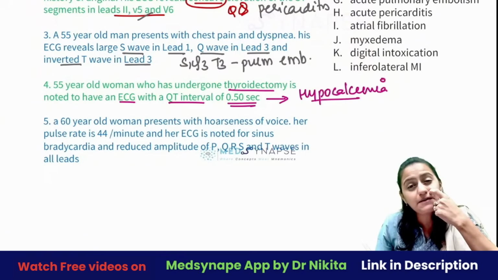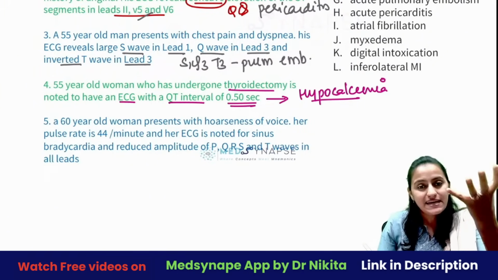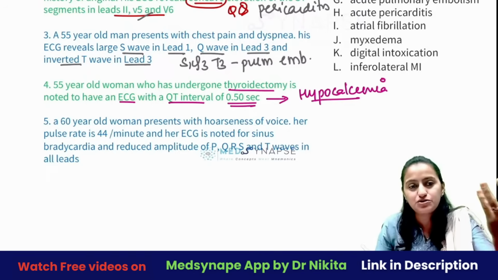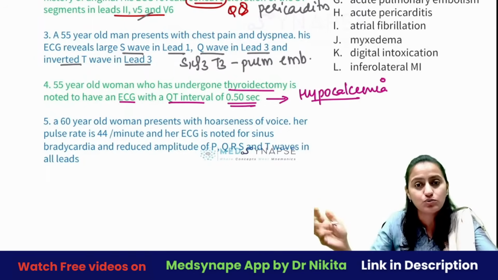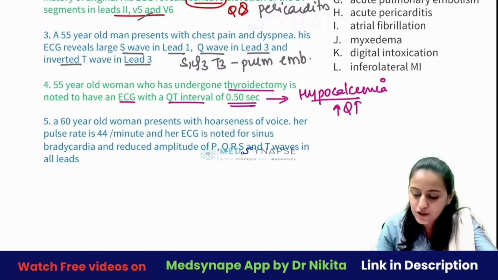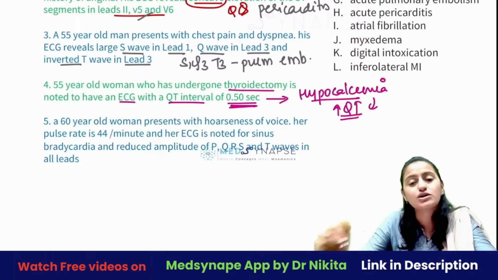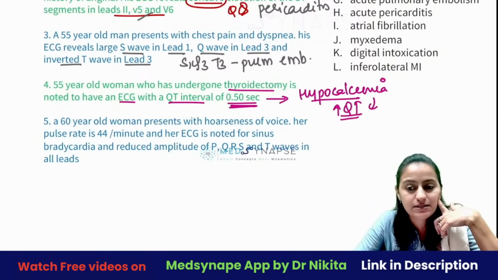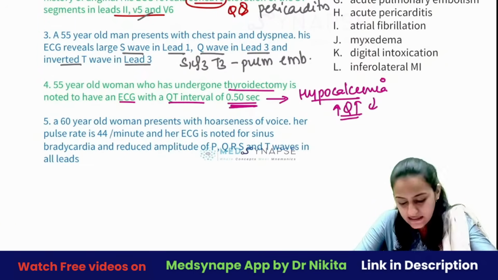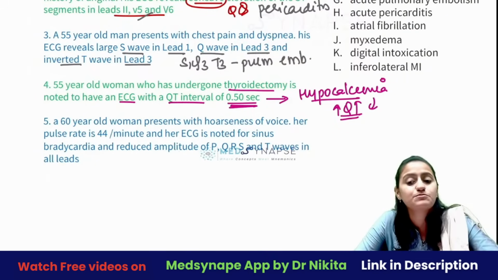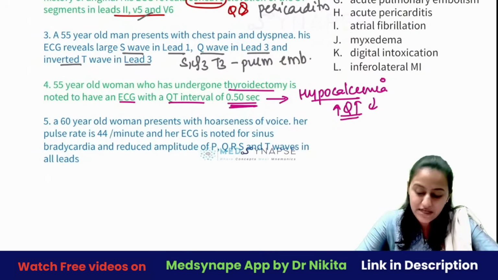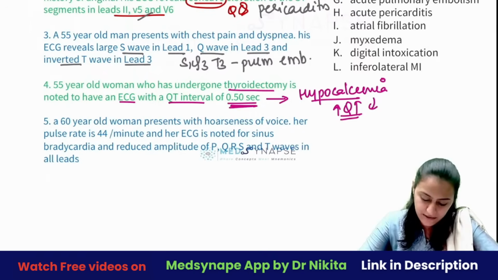Right? And what does hypocalcemia do in the ECG? Calcium is required for heart contraction. No calcium, everything is becoming slow. So prolonged time, the QT increases. There is prolonged QT that you are seeing here. Okay, so 0.4 से ज़्यादा है यहाँ पे, 0.5 है. It's a prolonged QT. Okay, long QT, hypocalcemia causes long QT.